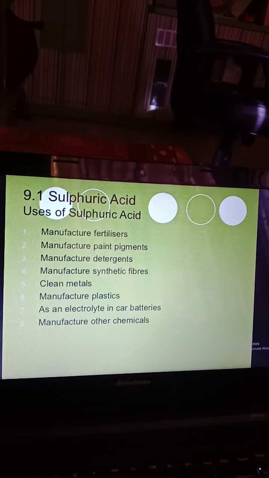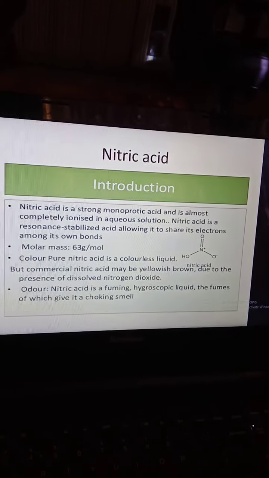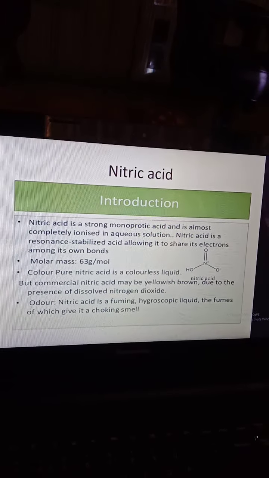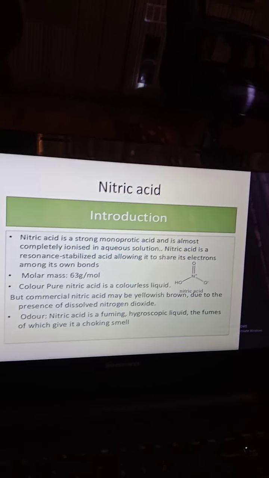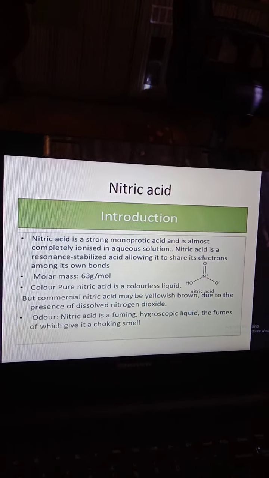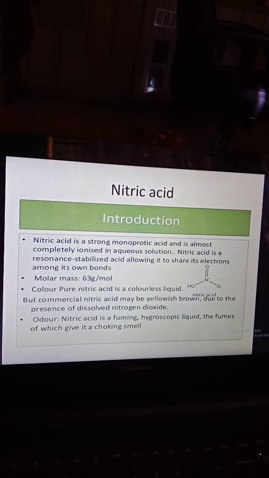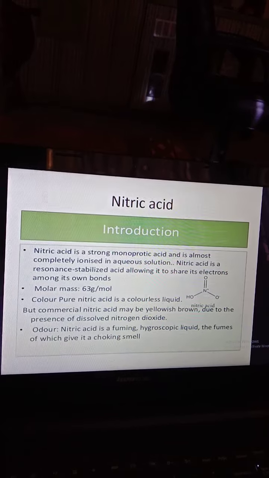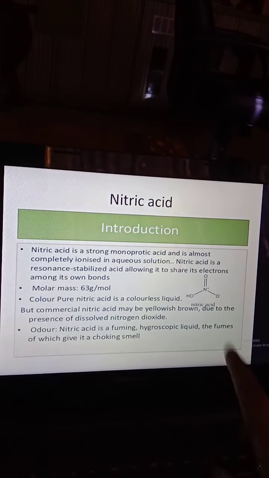That's why ammonia, sulfuric acid, and nitric acid are very important. Nitric acid, the last one, HNO3, is a strong monoprotic acid. Monoprotic, diprotic, and polyprotic: monoprotic, mono for single, can donate only one proton. That's why it is called a monoprotic acid. It is completely ionized in aqueous solution. Nitric acid is a resonance stabilized acid, allowing it to share its electron. This is the resonance structure.